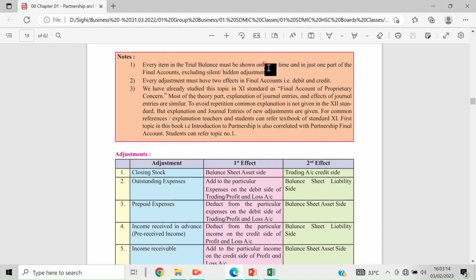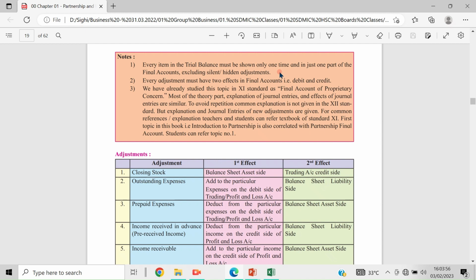It is not necessary that all the items should be shown in the trial balance. All the entries may not have been written in the books of accounts at the time of preparation of the trial balance. Why is the trial balance prepared? Trial balance is prepared to make sure that the arithmetical accuracy of the accounting is done properly. It is not necessary that once the arithmetical accuracy of the trial balance is correct, it is 100% correct. There may be some errors of principle or other mistakes. So those things also need to be addressed.